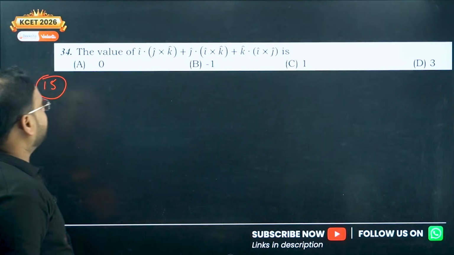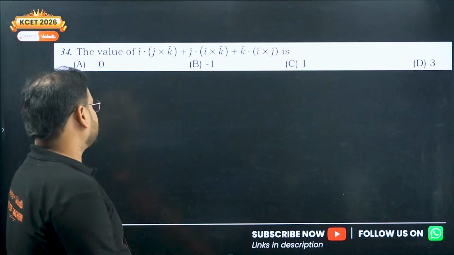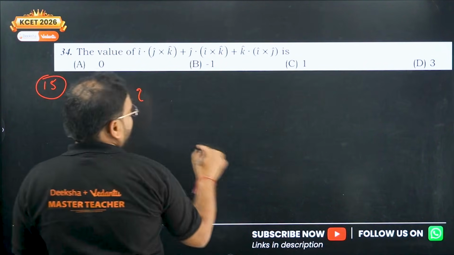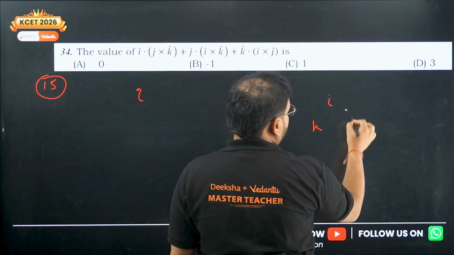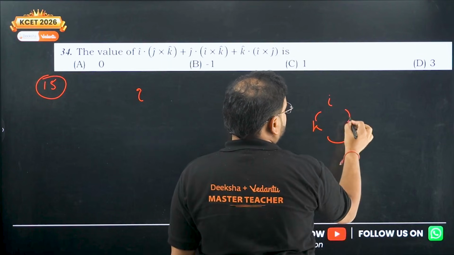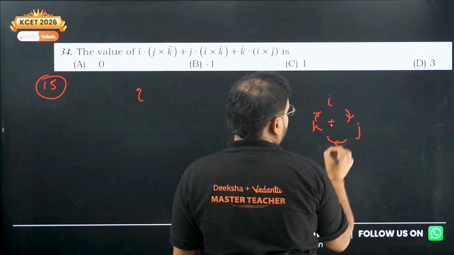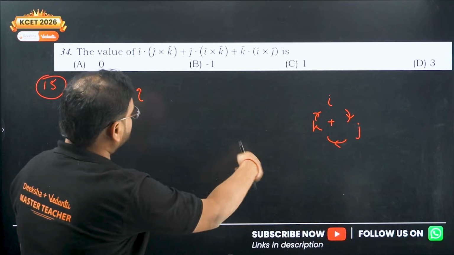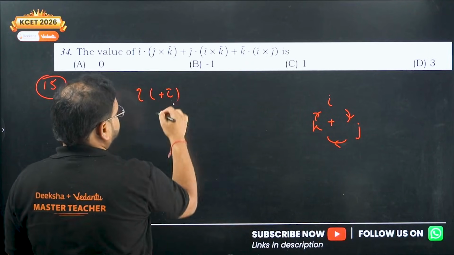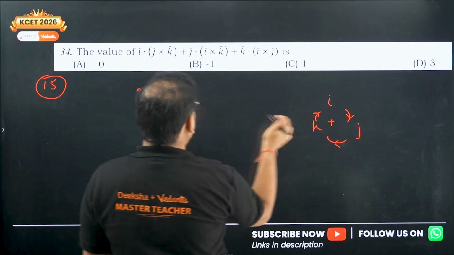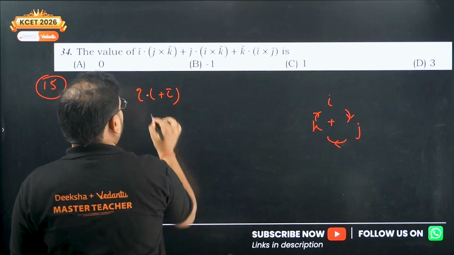Question 15. The value of i dot j cross k. Same approach. i, j, k, from here, and here it is positive. So what is it? j cross k, no? j cross k will be positive i. So plus i. Correct, no? j cross k is positive i. Okay, so i dot with plus i.